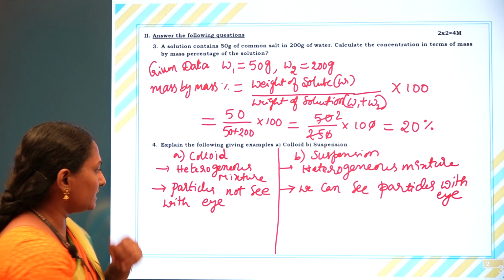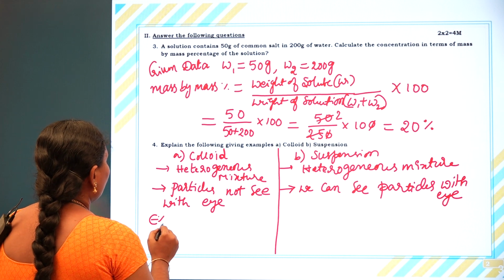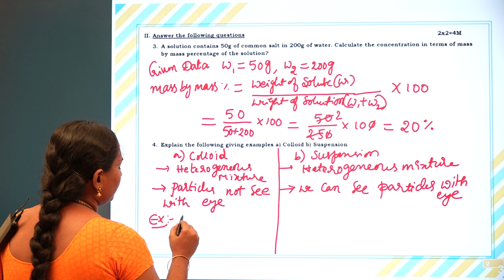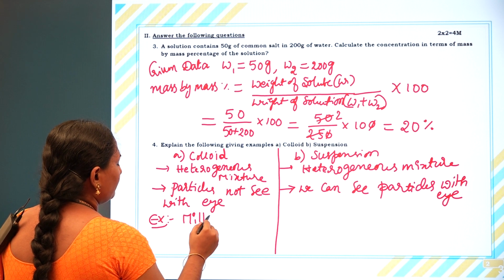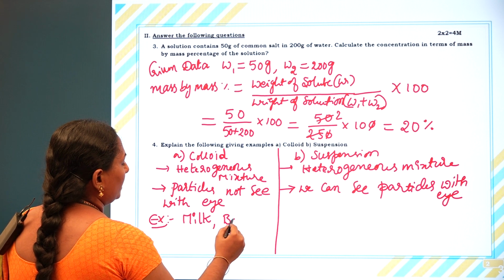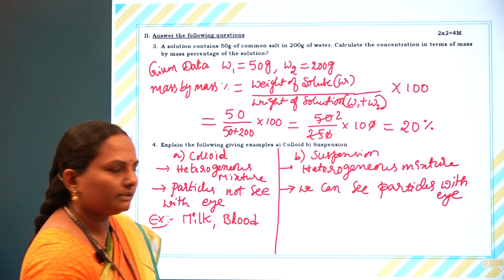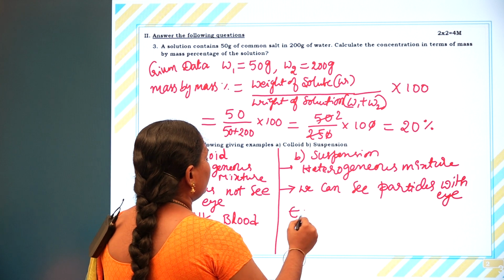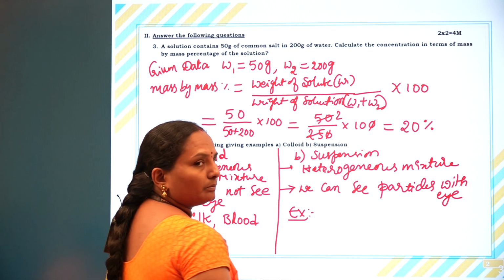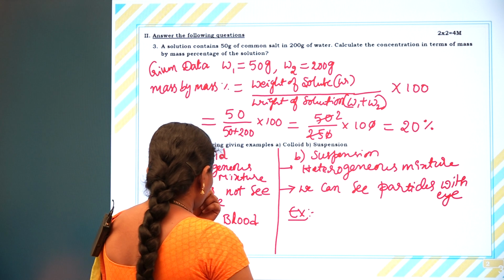That makes the difference. The best examples of colloidal solution are milk and blood. In addition, butter too; all of these we can consider as colloids.